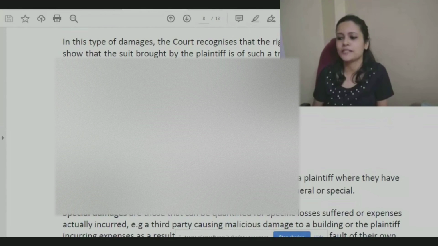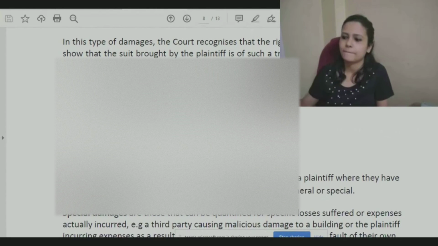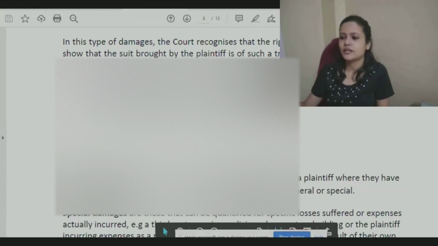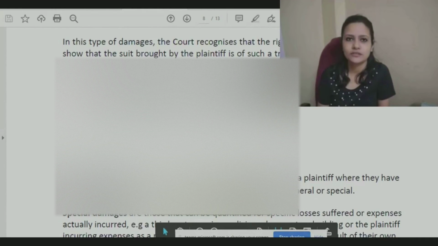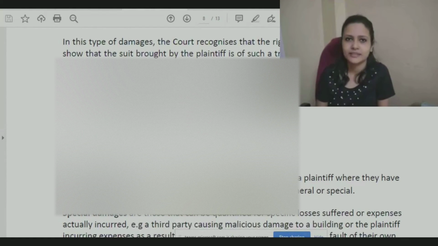Next one is substantial damages. Now, what is substantial? Substantial means a substantial amount of compensation is being paid. A bigger amount of compensation is paid in such cases. Substantial damages are awarded to compensate the plaintiff where they have suffered an actual loss. It was not only a case of mere violation of legal right of the person, like what happened in HB versus White.